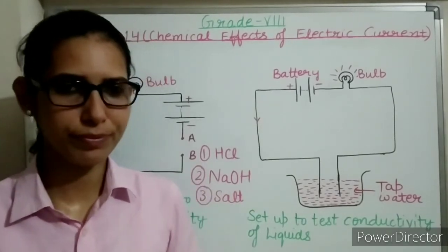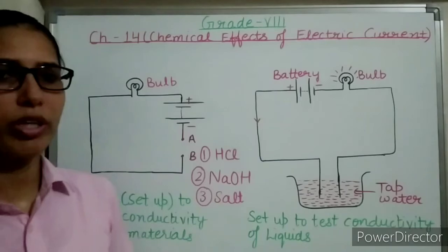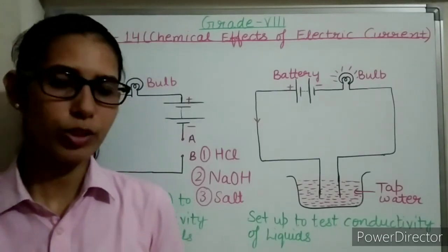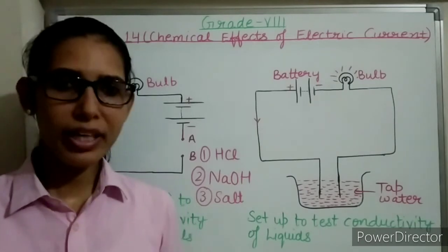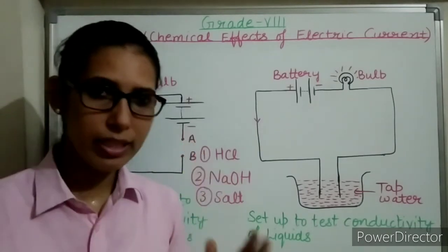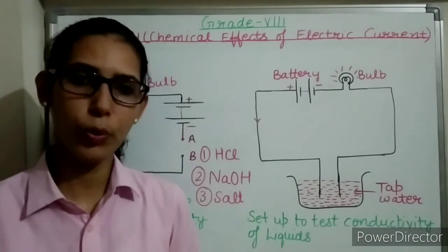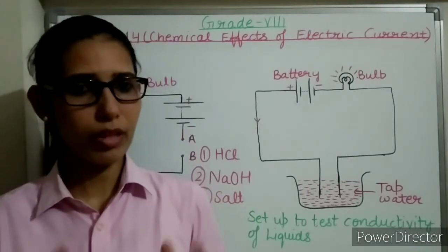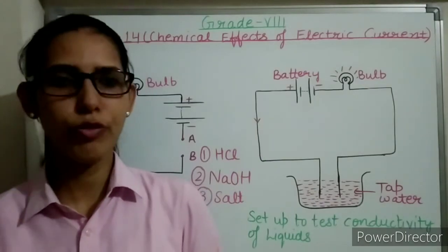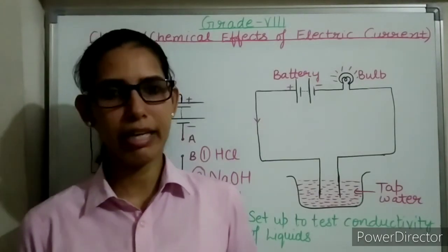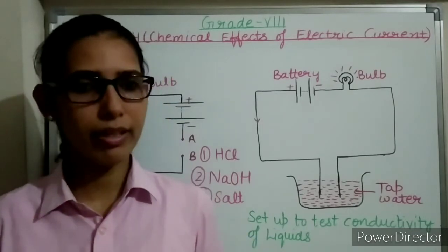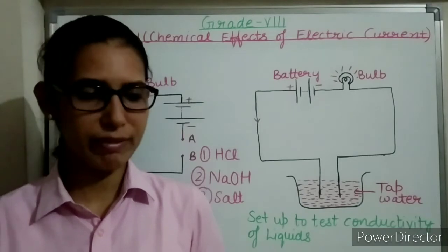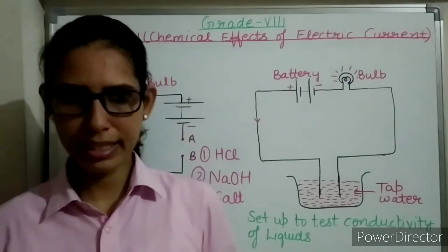In this video, we studied about good and poor conductors of electricity. A good conductor of electricity means materials that allow electric current to flow through them, and a poor conductor means materials that do not allow electric current to flow through them. Good conductors are metals like gold, iron, aluminium, etc. Examples of poor conductors are rubber, plastic, etc.